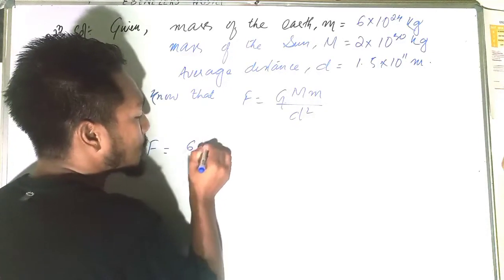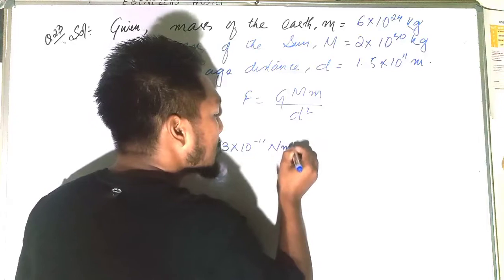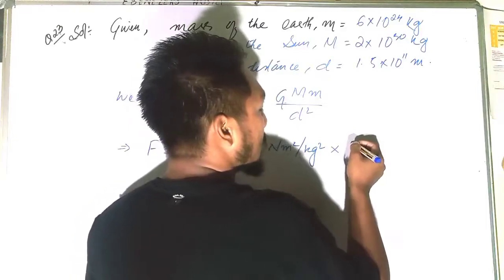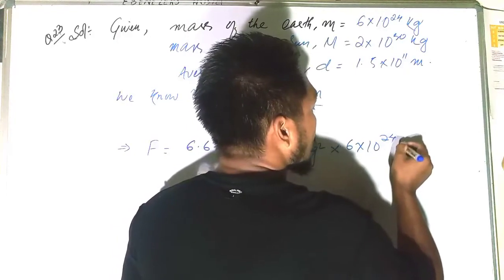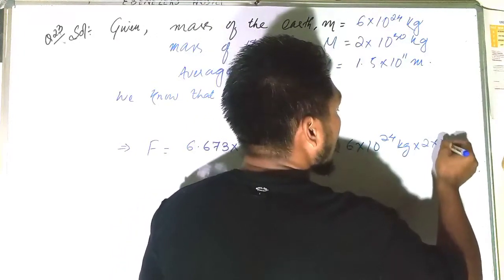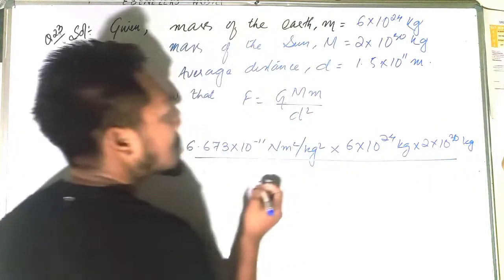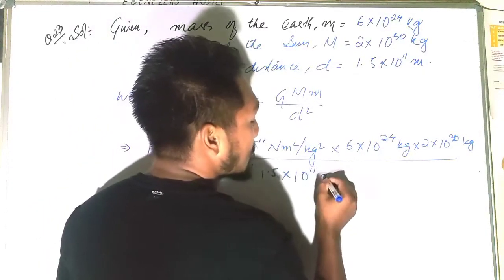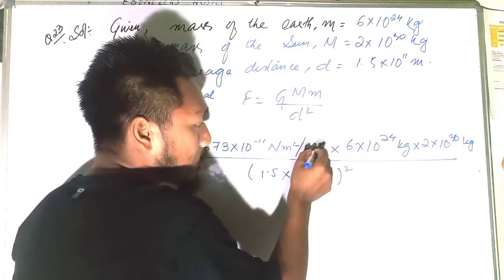We know G is 6.673 into 10 to the power minus 11 Newton meter square per kg, into mass 6 into 10 to the power 24 kg into 2 into 10 to the power 30 kg, divided by distance 1.5 into 10 to the power 11 meter squares. So here you see kg squared and kg squared got cancelled.